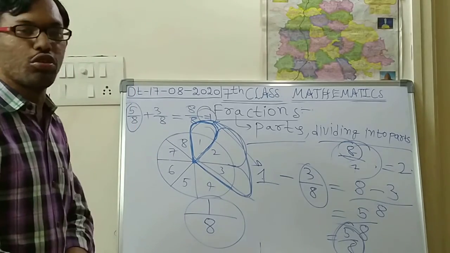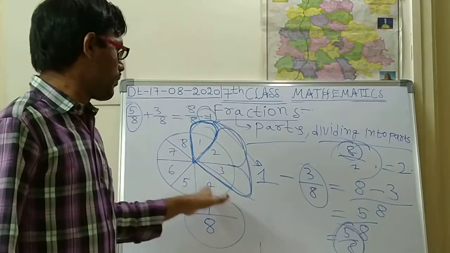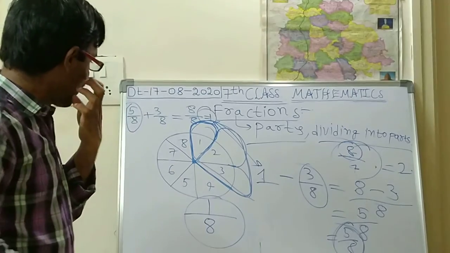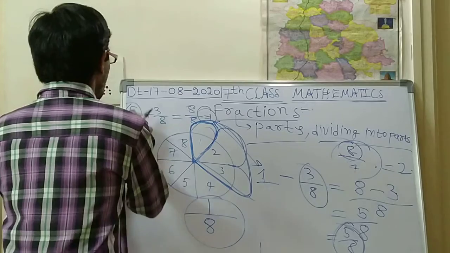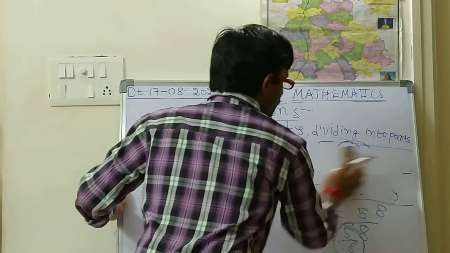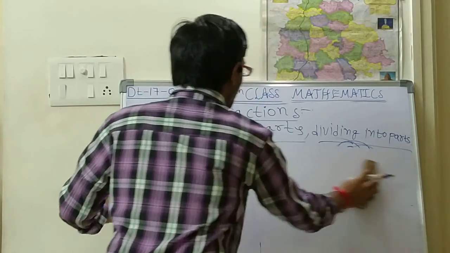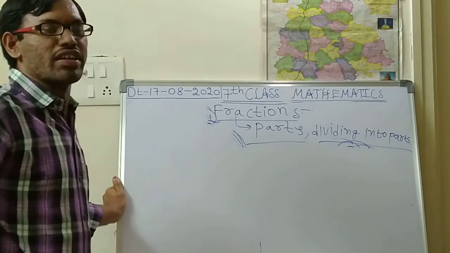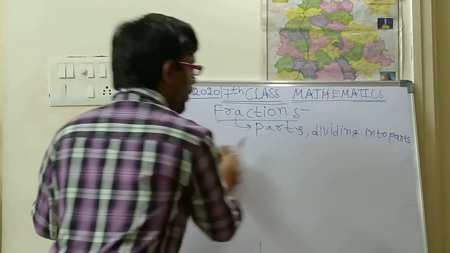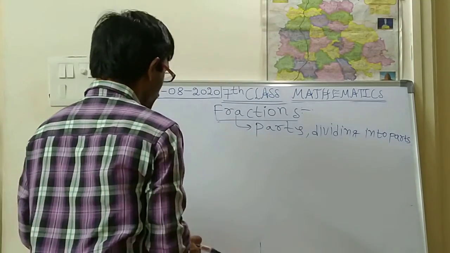So like this you have to do fraction addition and subtraction. Now in fractions there are some topics, like types of fractions. I think you have read about some of these topics.